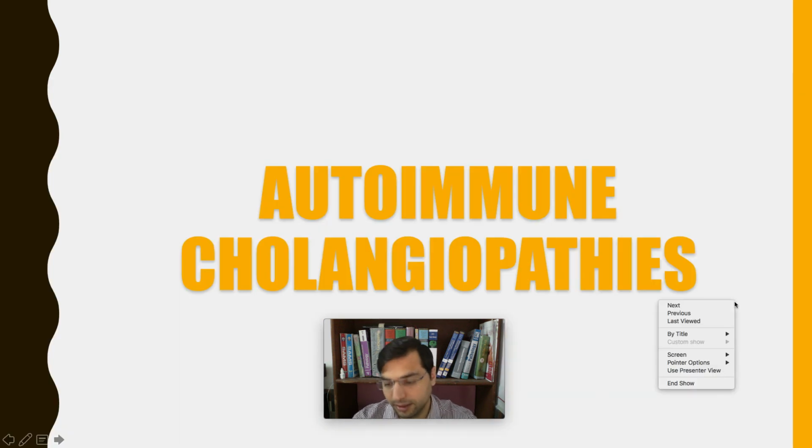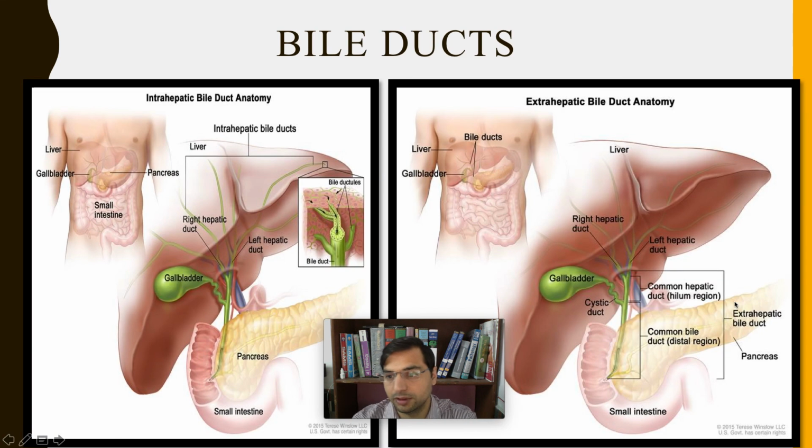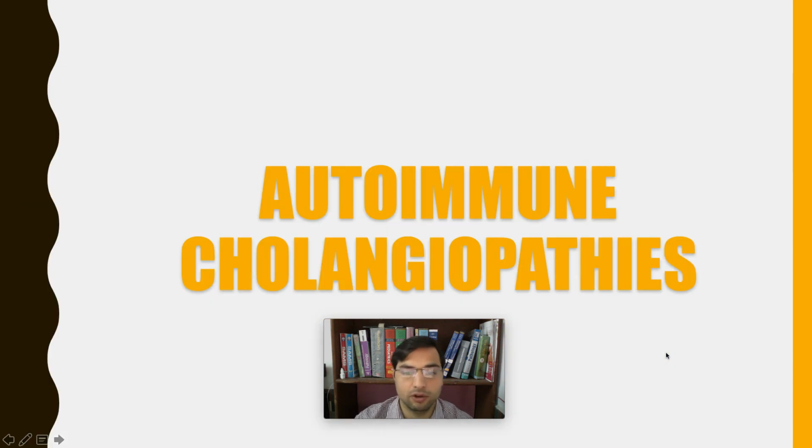Extrahepatic bile ducts, right? This includes the common hepatic duct, common bile duct, right? Cystic duct. All these ducts are extrahepatic. So this is the hepatobiliary tree. So let us study autoimmune cholangiopathies.